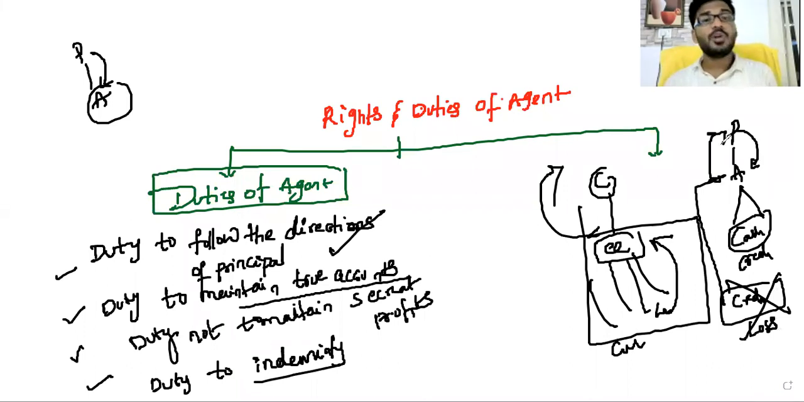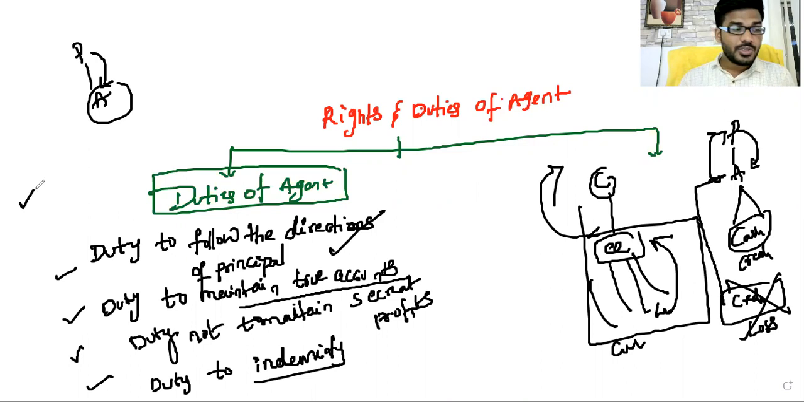So duty to follow the directions of principal. Duty to maintain true accounts; we cannot maintain false accounts. Duty not to maintain secret profits. And also duty to indemnify: if any loss arises because of your mistake, your fraud, your negligence, it is your duty to repay the principal. These are the duties of agent.